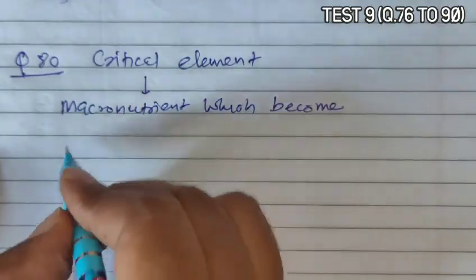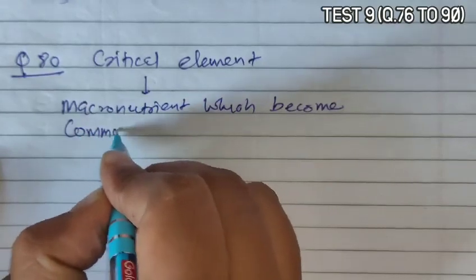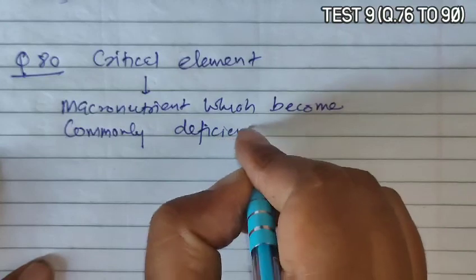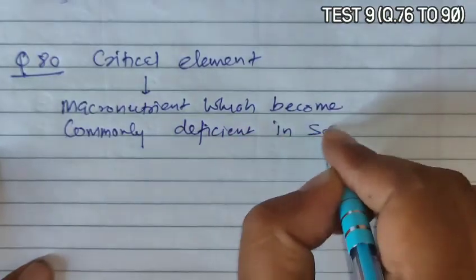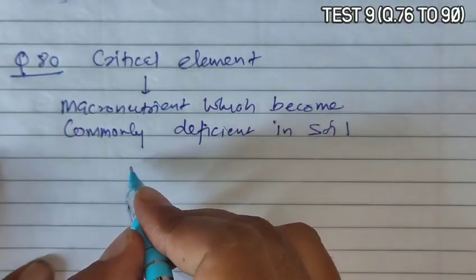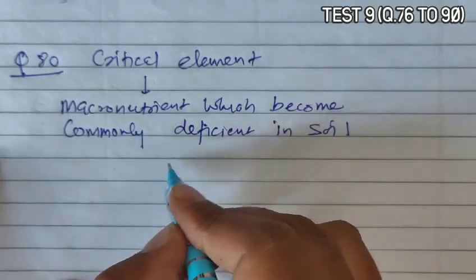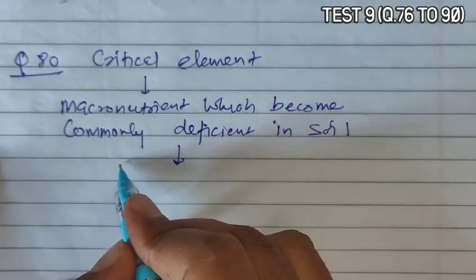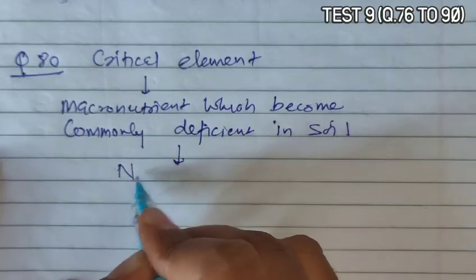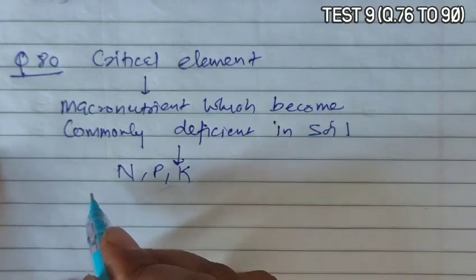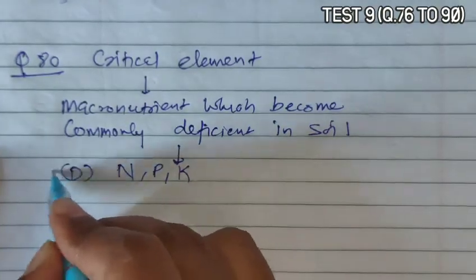A macronutrient which is commonly deficient in soil is known as a critical element. Now there are three critical elements: N, P, K: nitrogen, phosphorus and potassium. So option D becomes the correct answer.